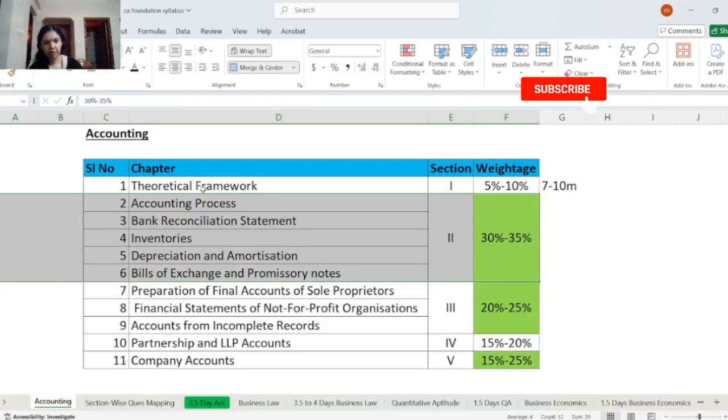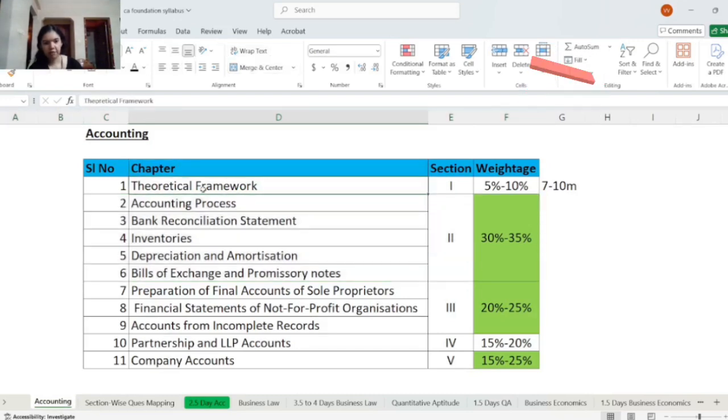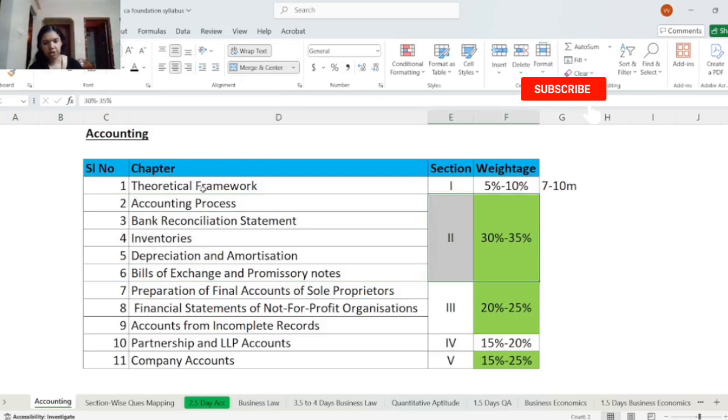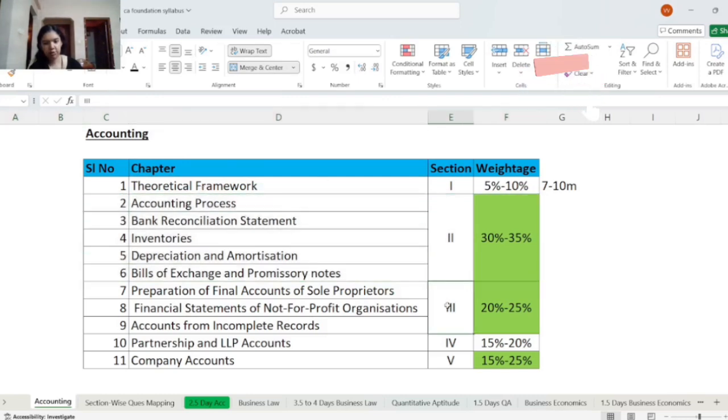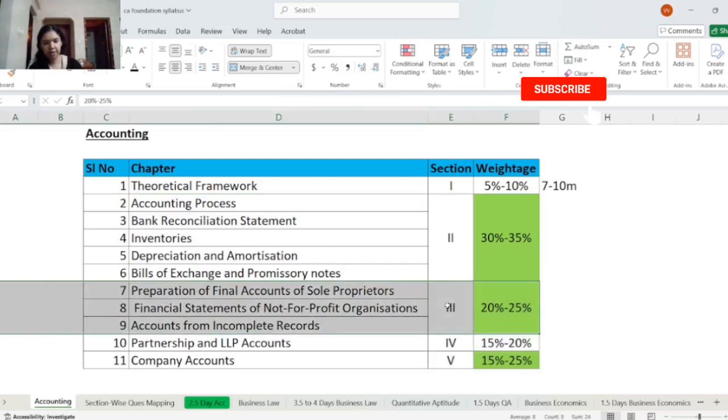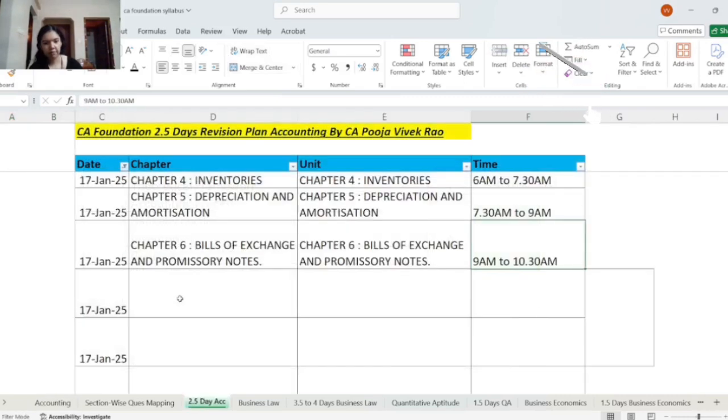So by now you would have finished the first chapter, which is the basics. Then the section 2 chapters. So these chapters comprise the highest weightage. Then 3 more sections will be remaining. So now if we see, out of these 3 sections, section number 3 comprises the next highest weightage, that is 20% to 25%. So there are 3 chapters under this. So first we will start revising the preparation of final accounts of sole proprietor.